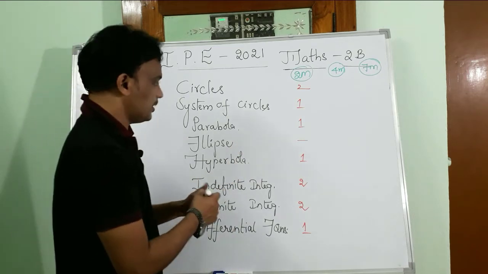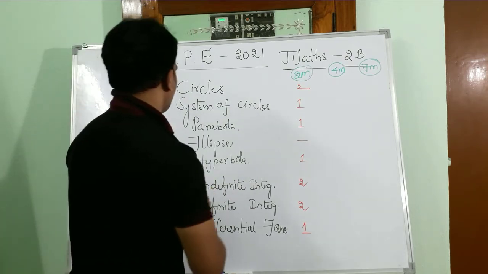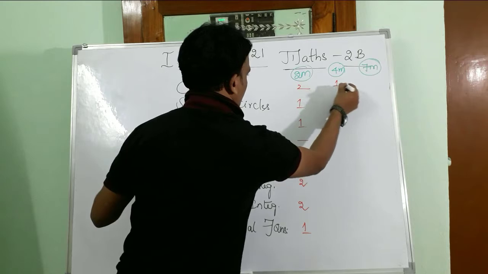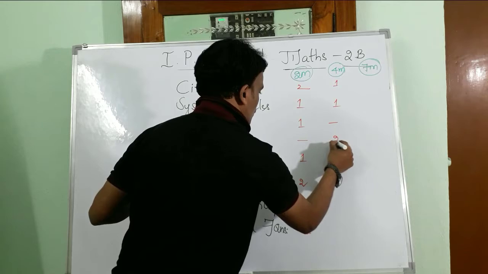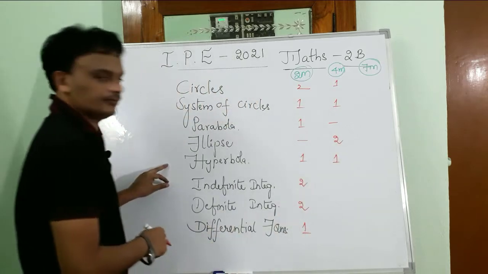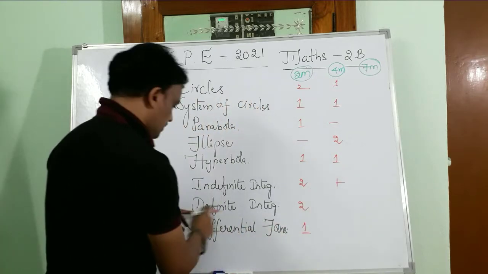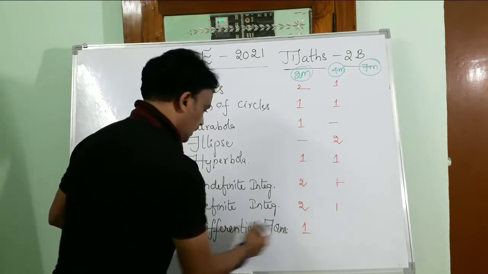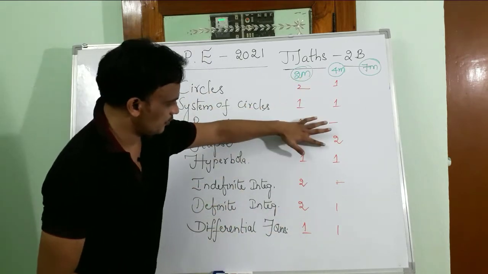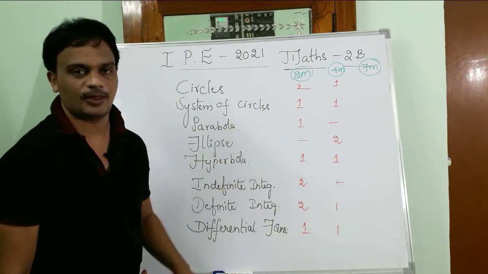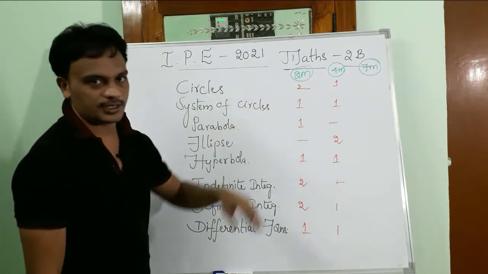And coming to section B, 4 marks questions, we are going to get 7 questions. 1 question from the circles, 1 question from the system of circles, no question from the parabola, 2 questions from the ellipse, 1 question from the hyperbola, no question from the indefinite integration, 1 question from the definite integration, and 1 from the differential equation. So total 7 questions, of which you are going to select 5 questions, each carrying 4 marks.